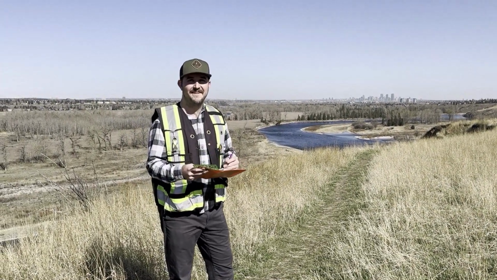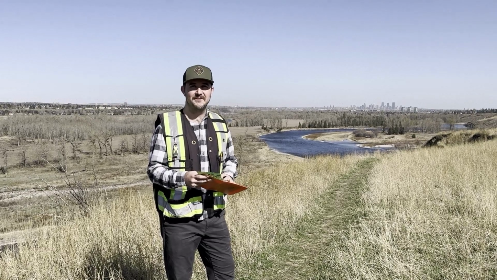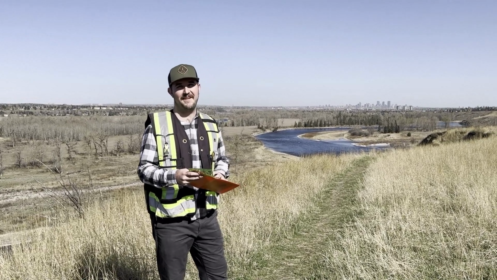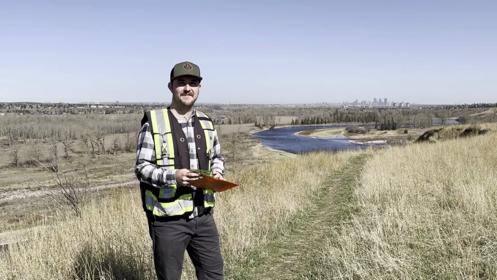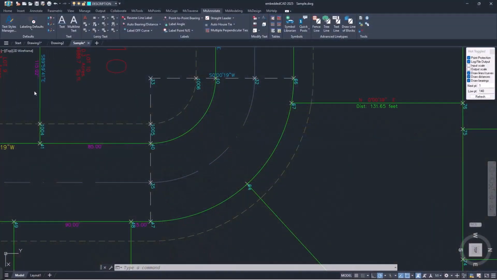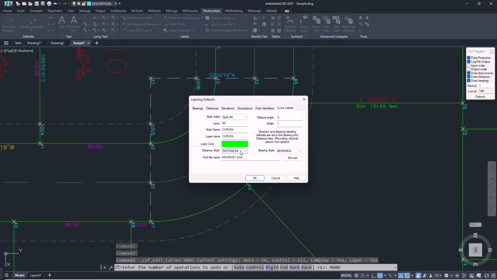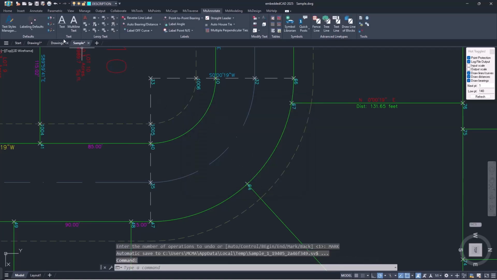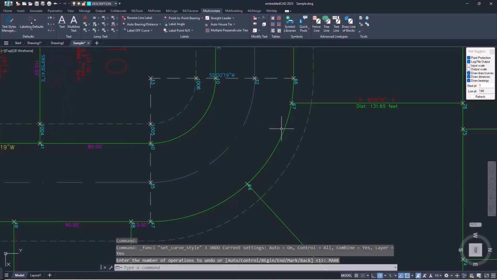And my favorite, curves now have 10 label styles to control labeling precisions. And we upped the number of bearing and distance styles to 10. The 10 new curve label styles will pull the decimal places and rounding from the associated bearing and distance styles.